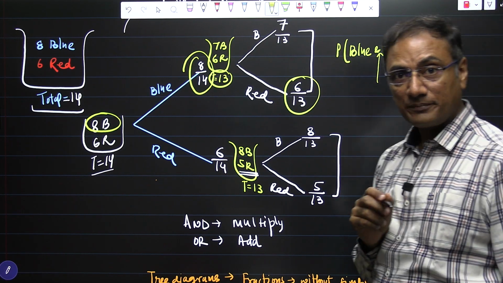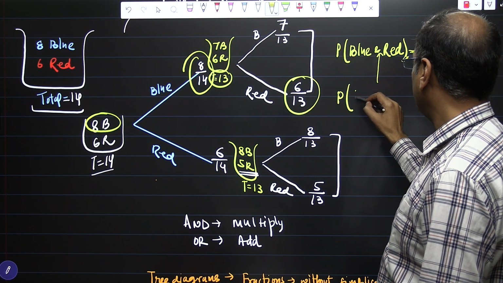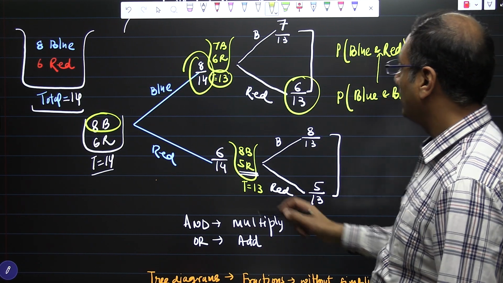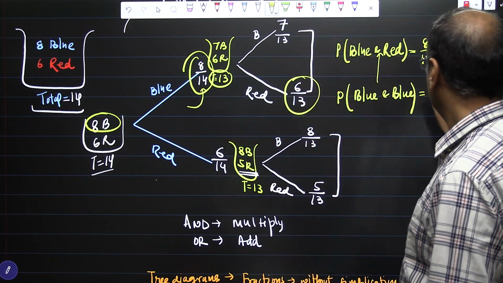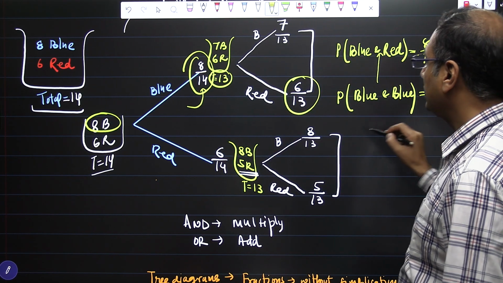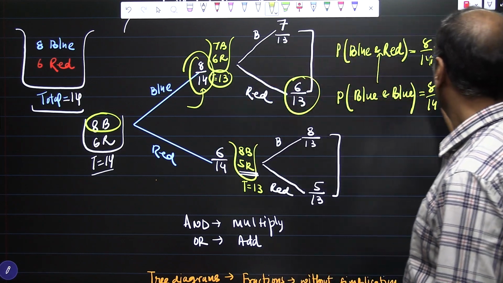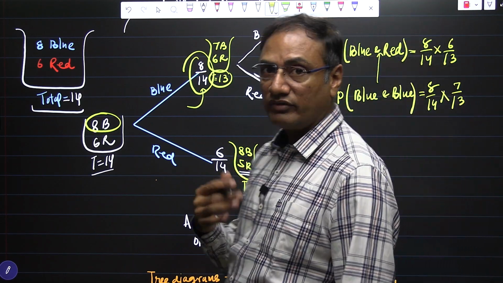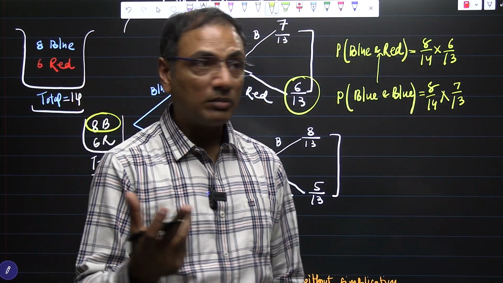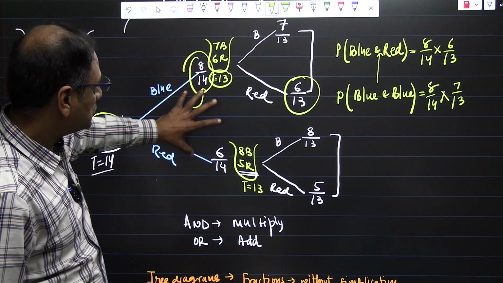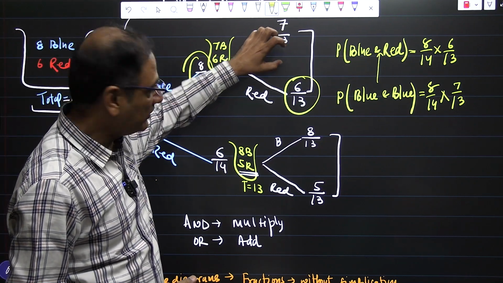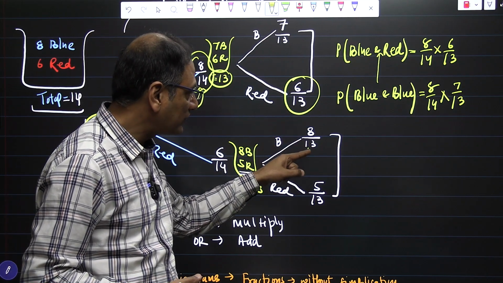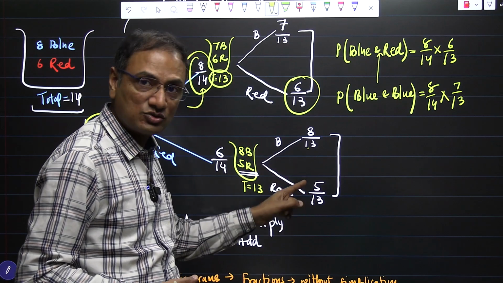Okay, and let us assume we are solving the probability of blue and blue. So probability of blue is 8 by 14, and probability of blue again is 7 by 13, and we'll multiply. So in that way we can find all of the probabilities and we can complete the tree diagram. To complete the diagram, you need to remember that the sum of these two is 1, the sum of these two is 1, the sum of these two is 1. Okay, so there is 8 by 13, so out of 13 we are left with 5 only, so hence it has to be 5 by 13.